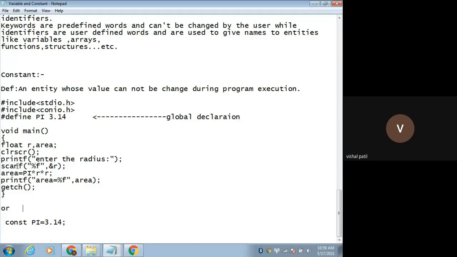Getting errors in your program doesn't mean that you are not a good programmer. If you are getting an error, then read those errors. Identify those errors and rectify those errors. This is the best practice to learn C programming. If you are not getting errors in your program, it means that you are not learning it 100%. If you are getting errors, then only you will understand this language very well.